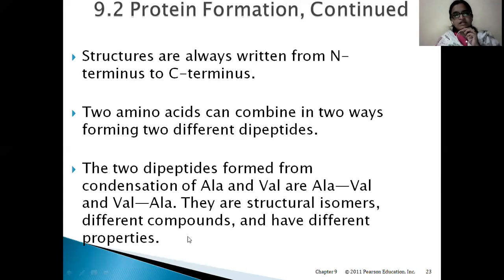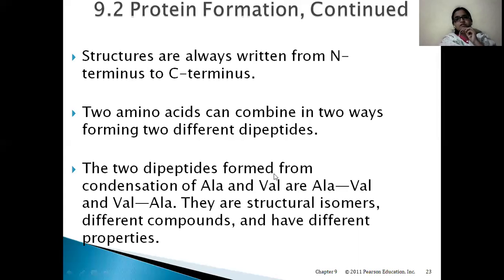They are structural isomers and they have different properties. As you can see, there are only two amino acids in each dipeptide, right? But they are in different directions. On the N terminus here alanine is there, whereas here valine is there. On the C terminus here valine is there, and here alanine is there. So their structure is different, and their properties are also different.